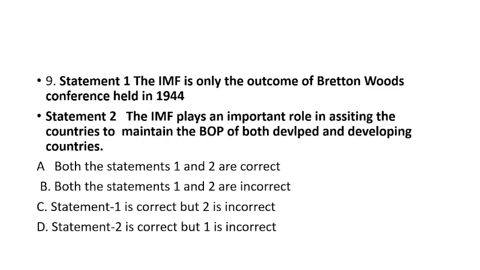If you talk about the Bretton Woods Conference, it was held in 1944 in New Hampshire, USA. It had 2 major outcomes: the IMF, International Monetary Fund, and the International Bank for Reconstruction and Development, IBRD, also known as the World Bank.